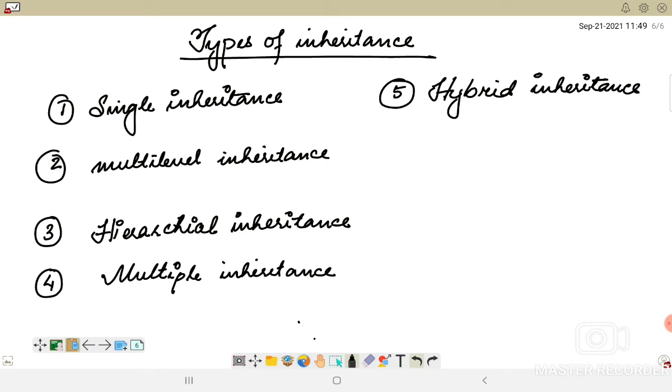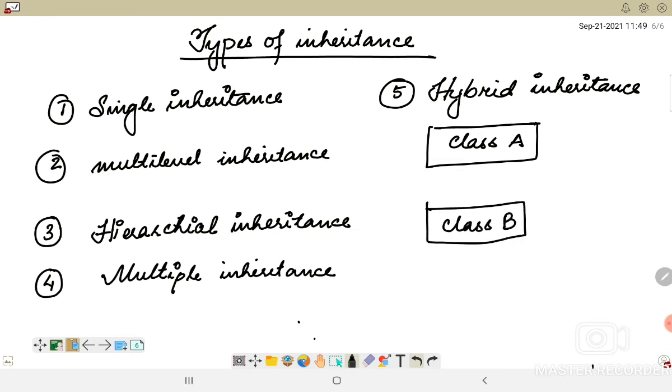Suppose we are considering single inheritance. Single inheritance is very simple. There is class A, and there we have class B. So there are two different classes, class A and class B, and here class B will be inheriting the properties of class A. We have already seen this: class A is basically the animal class, and class B will be the dog class.